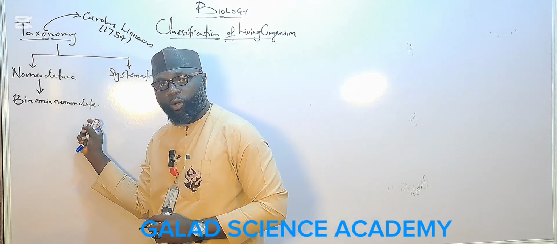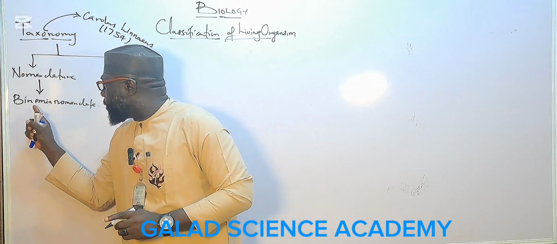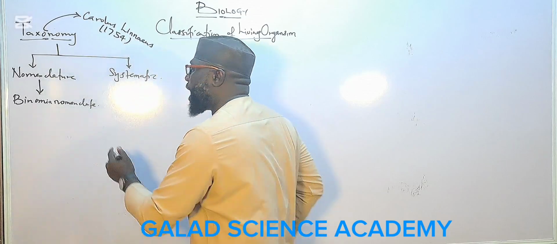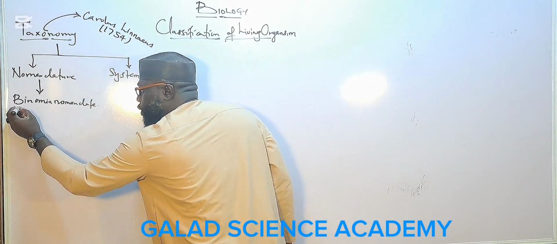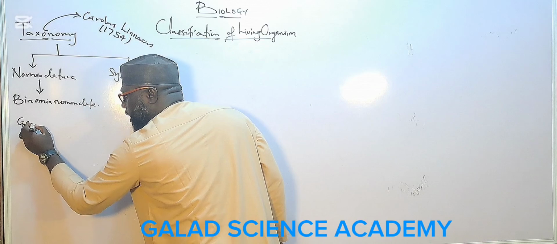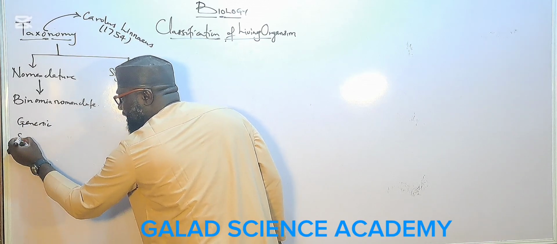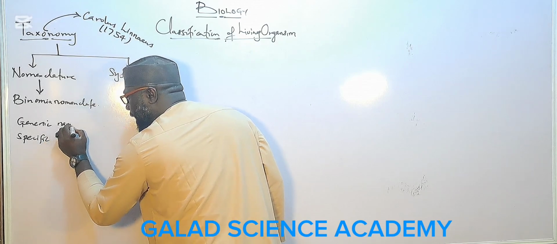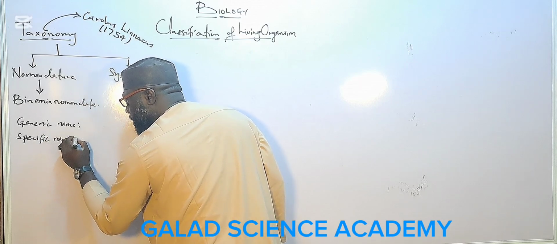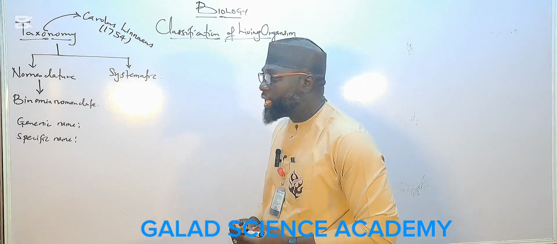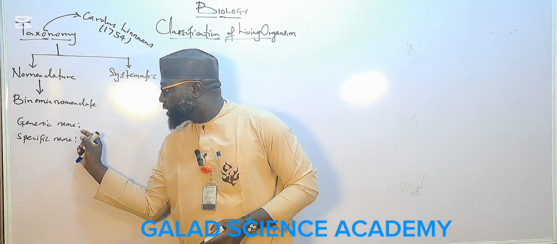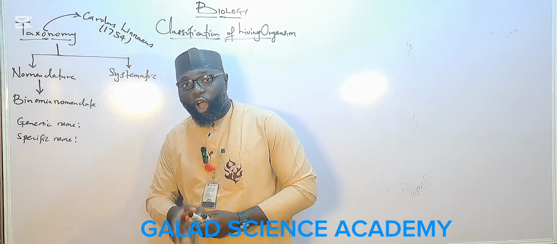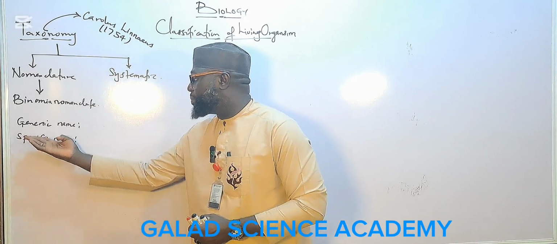What is binomial nomenclature? I've said it before. Binomial nomenclature is a rule that all living organisms must have two words, two names. The first one is called the generic name, and the second one is called the specific name. It says that all living organisms must have at least two names: generic name and specific name.